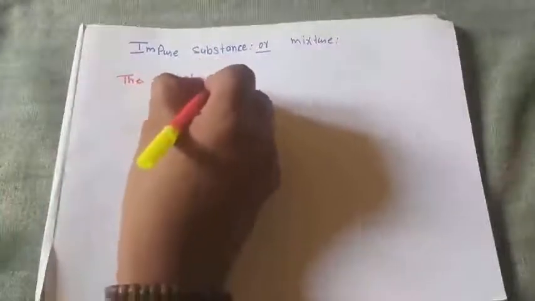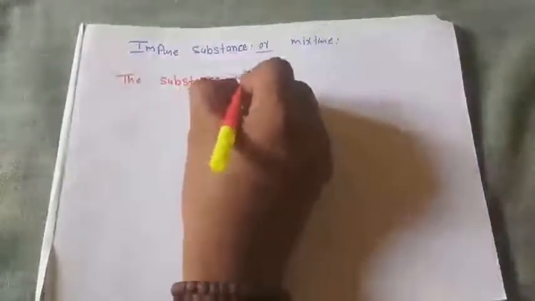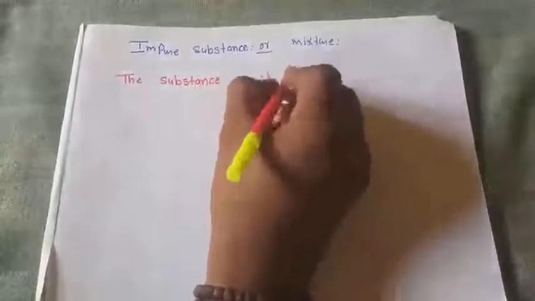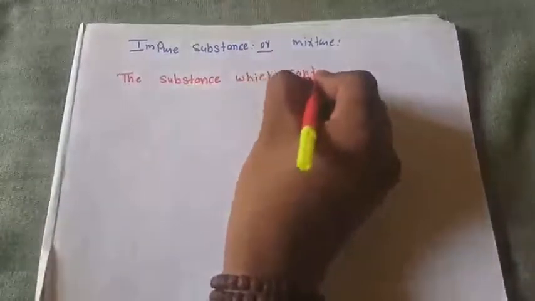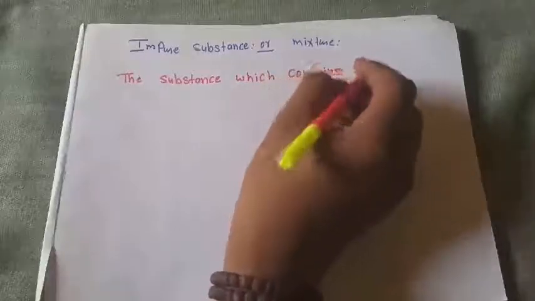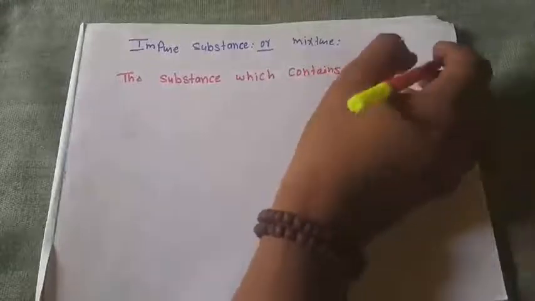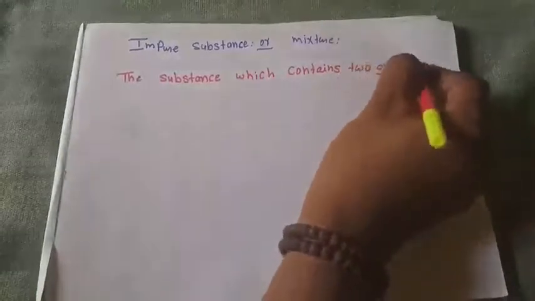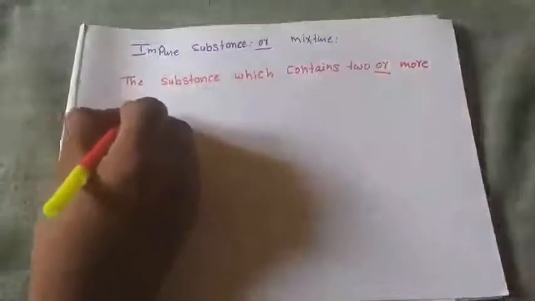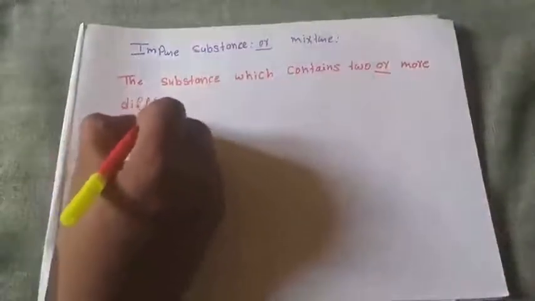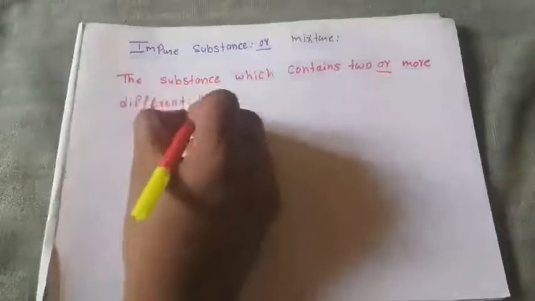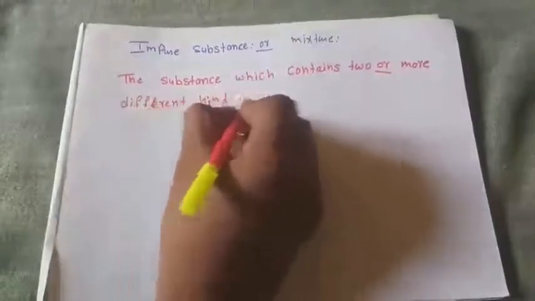The impure substance means the substance which contains two or more different kinds of particles.